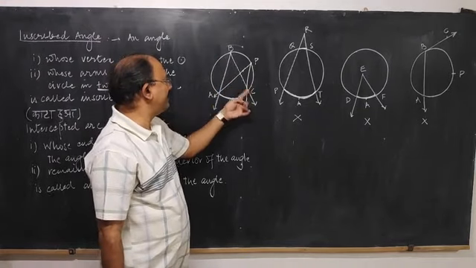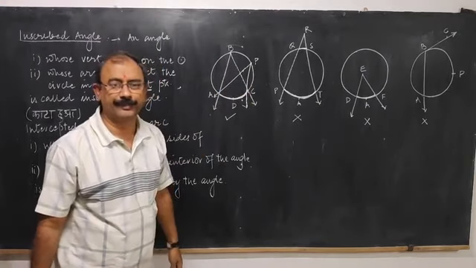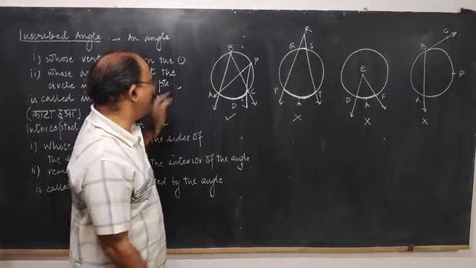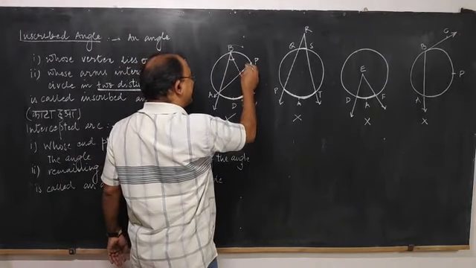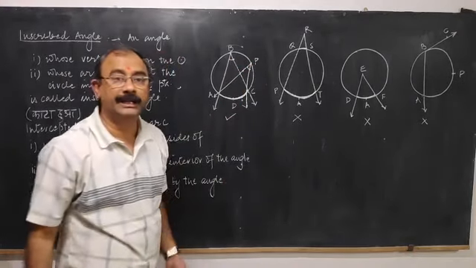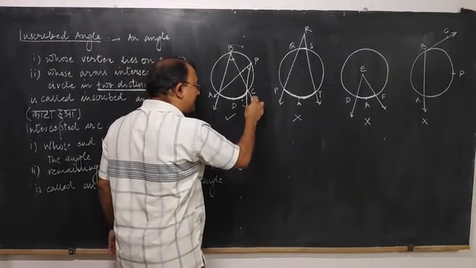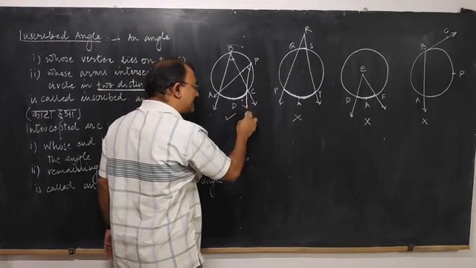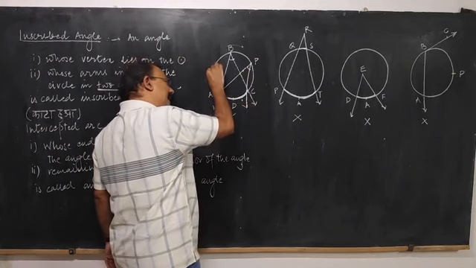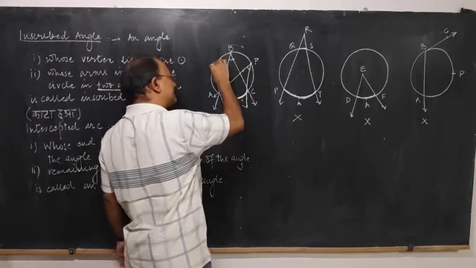Arc APC can be named as ABC also. So you have two angles inscribed in the same arc, angle ABC as well as angle APC. You can take infinite angles.